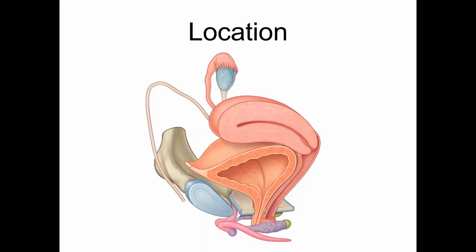So 12 weeks at the level of the pubic symphysis, 24 weeks at the level of the umbilicus, 36 weeks at the level of the xiphisternum. So otherwise it's a pelvic organ.